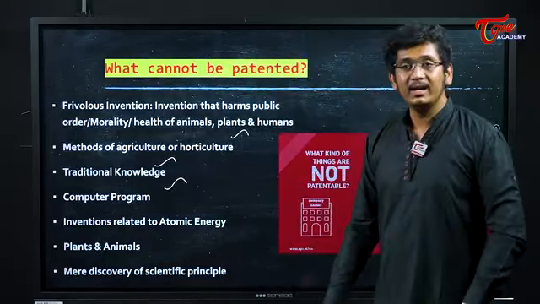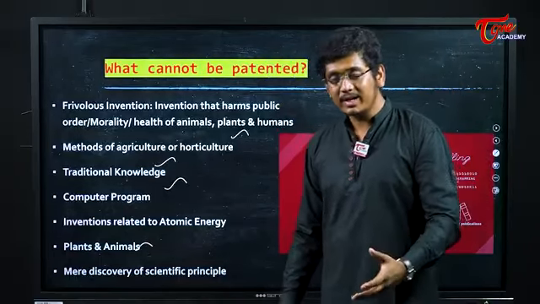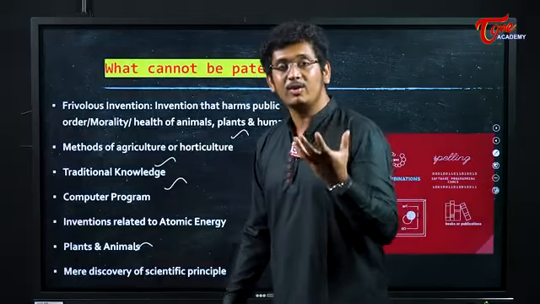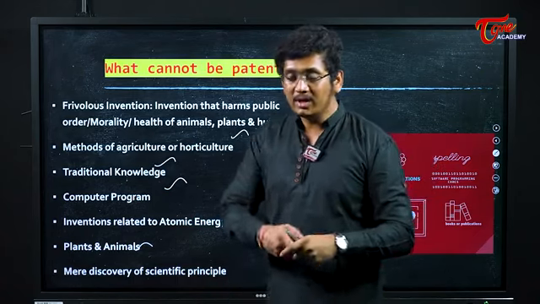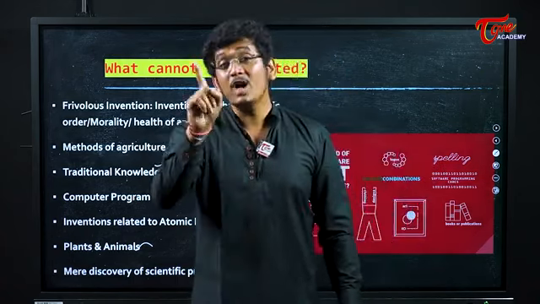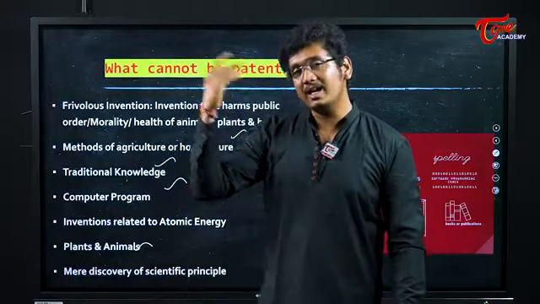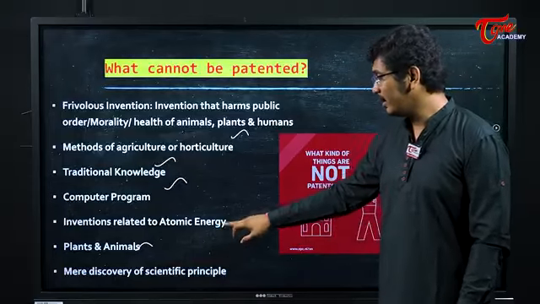Computer program cannot be. And plants and animals. If you are breeding a new animal, no one can say that this is my patent and my company will only produce this type of particular chicken. No, you cannot say that this is my property. If you have developed a potato, you cannot patent a potato. Patent of potatoes is a different thing. I'll explain that eventually. You cannot patent a particular type of plant or animal.